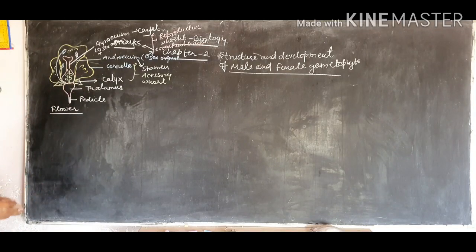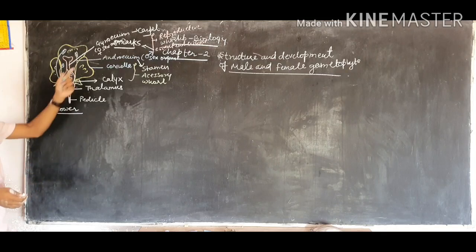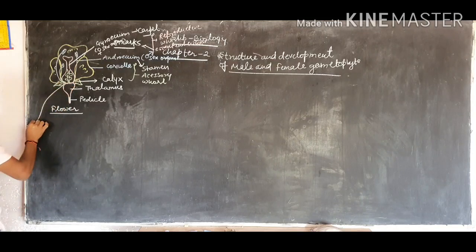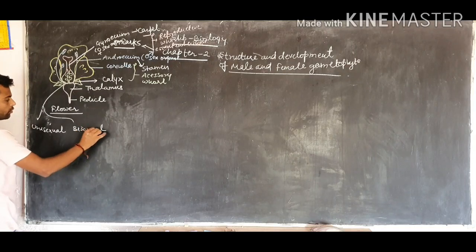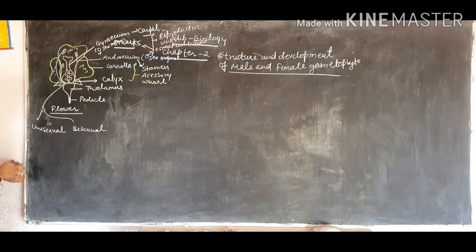Now, due to the presence of the androecium and the gynoecium, flowers are of two types. One is called unisexual flower, and the second is called bisexual. Unisexual and bisexual. How can you tell? Uni means having only one of the sex organs, which means if it has androecium, it has no gynoecium.